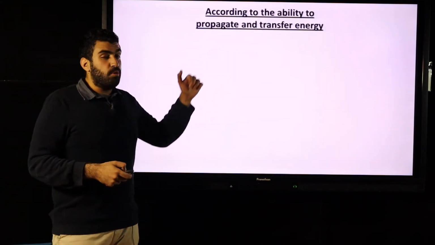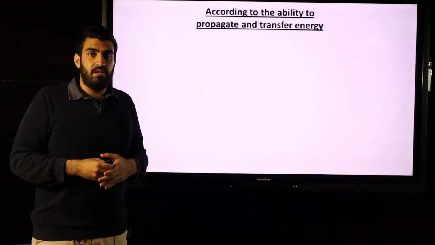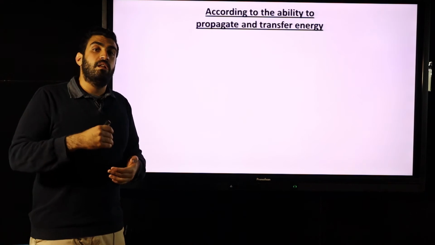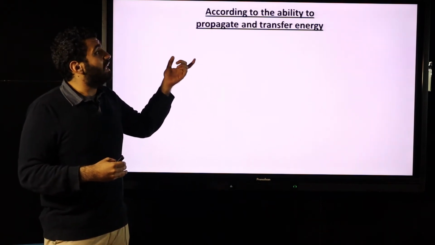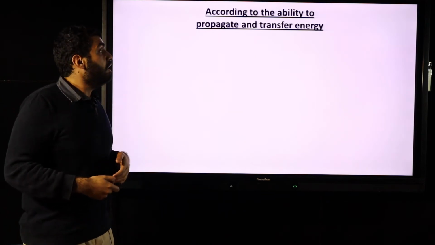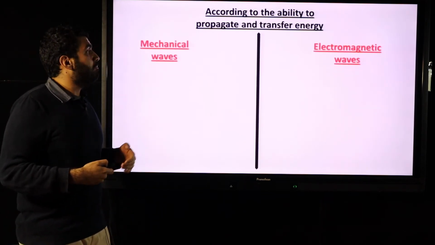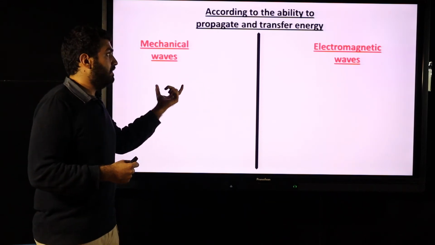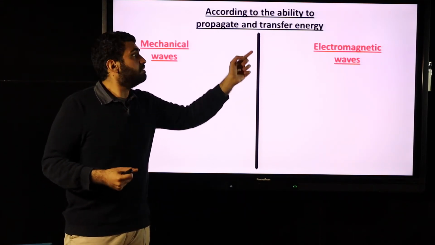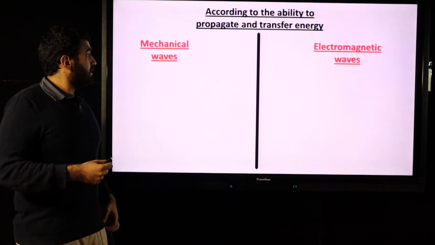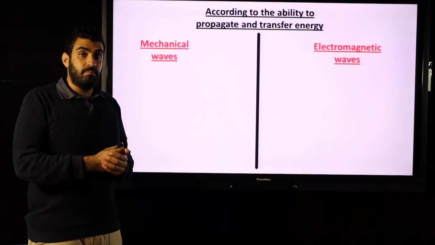According to the ability to propagate, the other wave classification. We classified them before according to the direction of vibration. Now we will classify them according to the ability to propagate and transfer energy from place to place. They are classified into mechanical waves and electromagnetic waves. According to what? According to the ability to propagate.